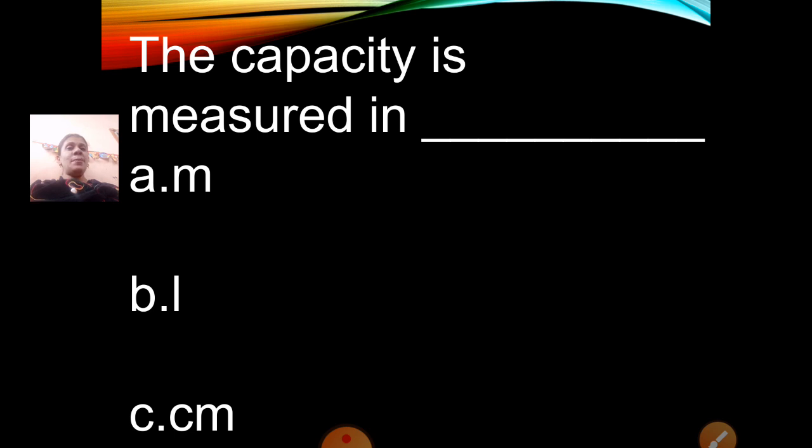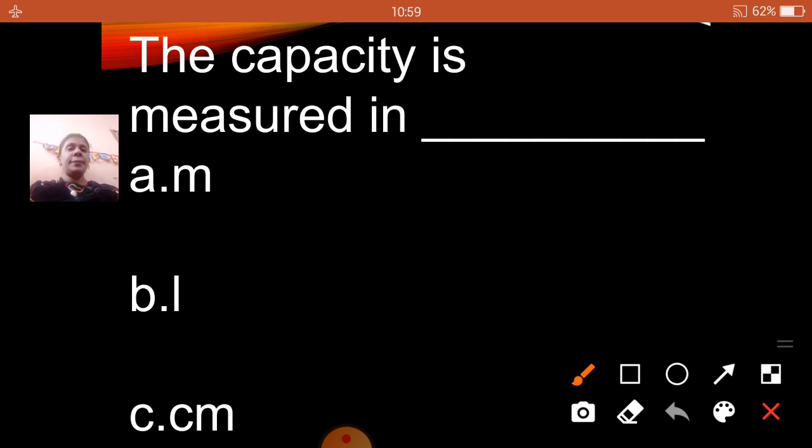What is your correct answer, children? The capacity is measured in what? Meter, liter or centimeter? Liter. The capacity is measured in liter.